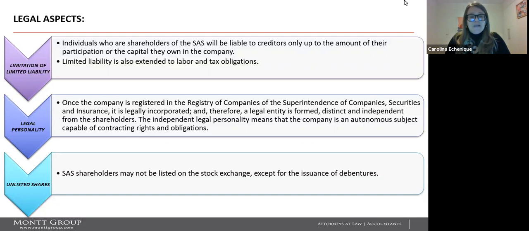Legal personality. Once the company is registered in the registry of companies of the Superintendent of Companies, Securities and Insurance, it is legally incorporated and therefore a legal entity is formed, distinct and independent from the shareholders. And the independent legal personality means that the company is an autonomous subject capable of contracting rights and obligations. Unlisted shares. SAS shares may not be listed on the stock exchange, except for the issuance of debentures.